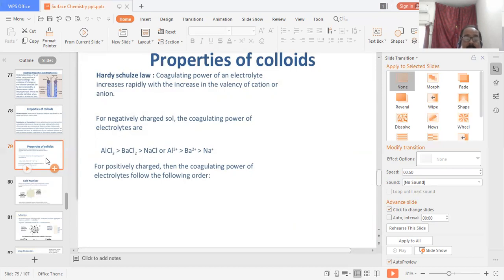For a negatively charged sol, the coagulation power of electrolytes is: aluminum chloride is greater than barium chloride is greater than sodium chloride, or Al ions are greater than Ba ions, meaning aluminum ions are greater than barium, greater than sodium. So for a positively charged sol, the coagulation power of electrolytes follows the following order.